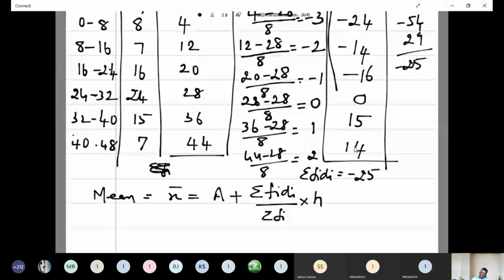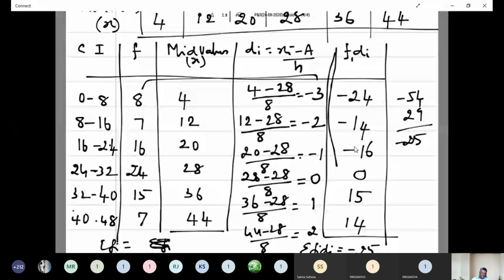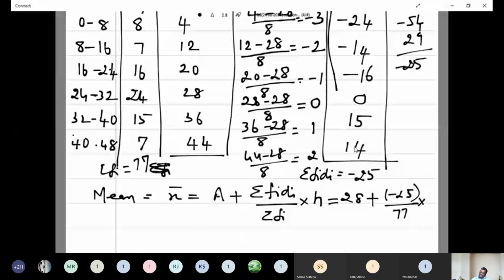Frequency 8, 15, 15 plus 40, 55, 60, 70, 77. Is it correct? 77. Now we are going to substitute these values. That is a is equal to 28 plus summation fi di minus 25 by summation fi is equal to 77, into 8.